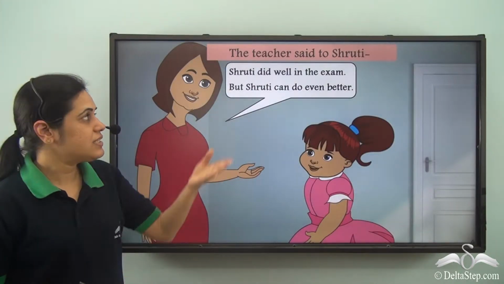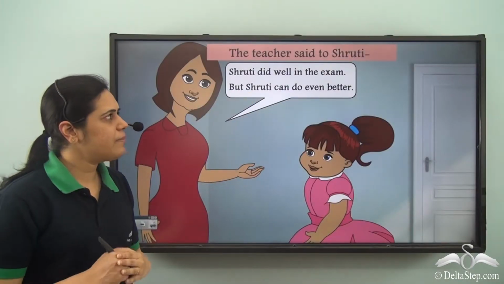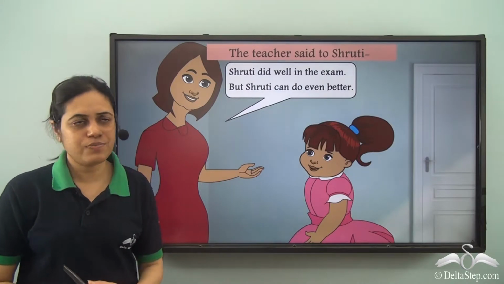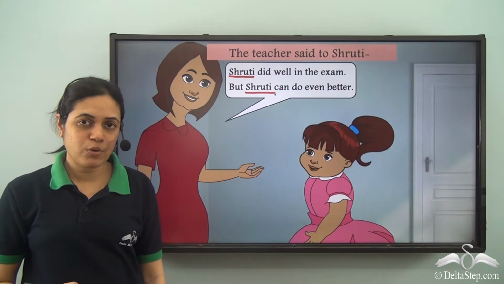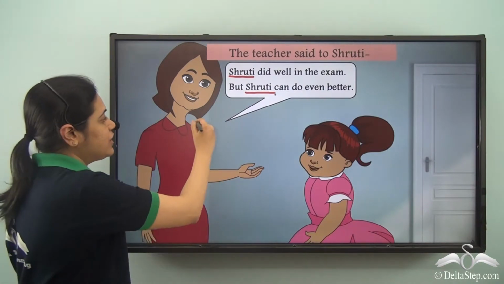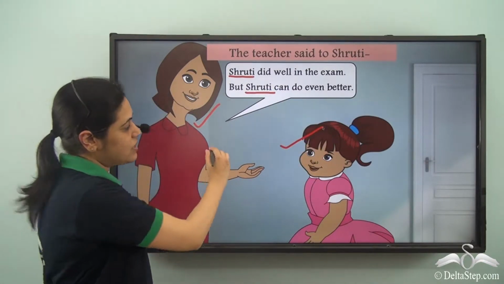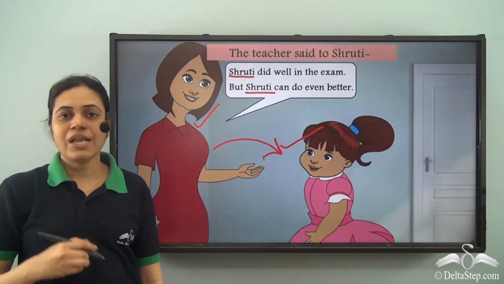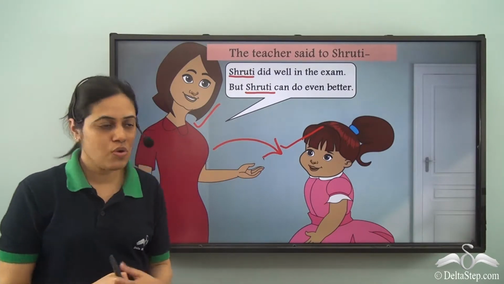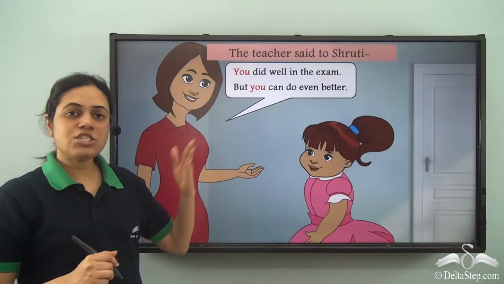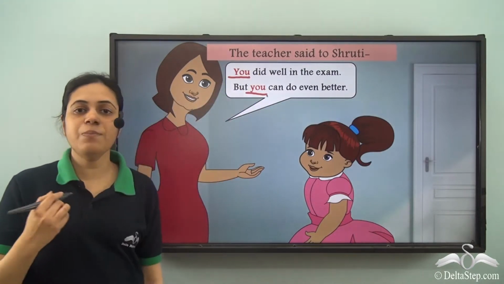Now in this case, the teacher said to Shruti, Shruti did well in the exam, but Shruti can do even better. So now I need to replace Shruti by a pronoun. Once again, the teacher is the speaker and this is Shruti, that is the person spoken to. And what is the pronoun that we just learned for the person spoken to? It is you. So you did well in the exam, but you can do even better.